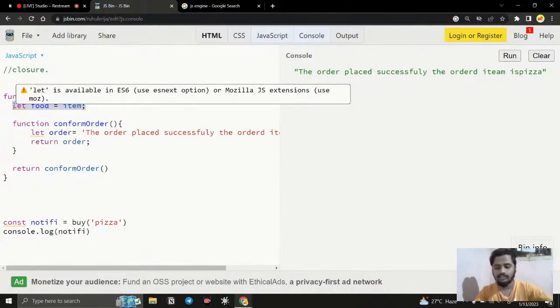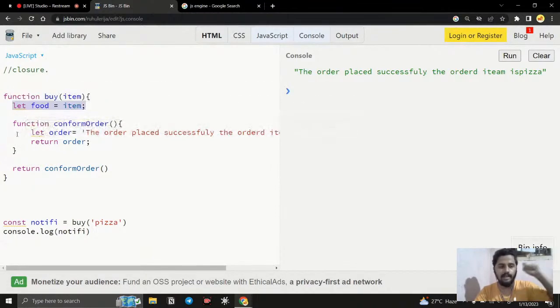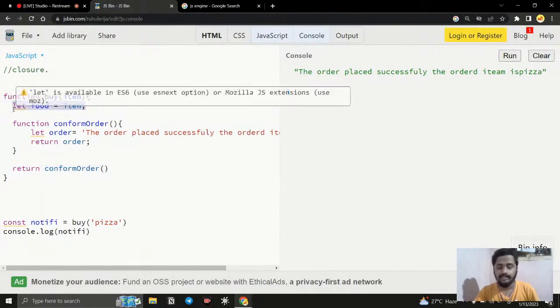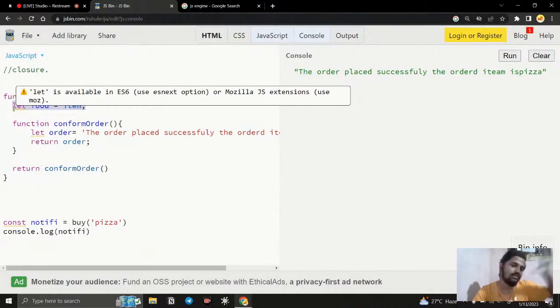So it is in the function scope, it is available in that function, and this function is also in that function. And once the function is returned, it will be removed from the call stack. So whatever memories were created inside the function are also removed, they are not anywhere in the space anymore.